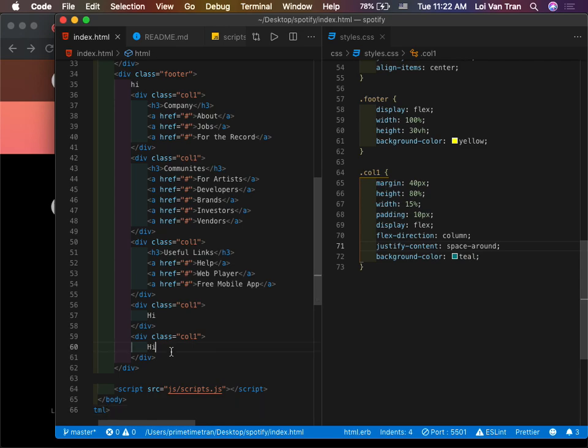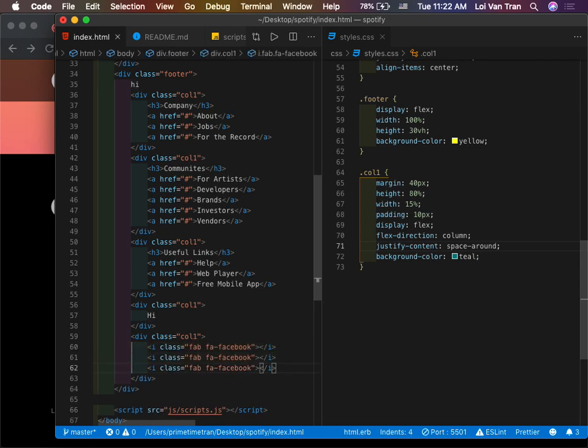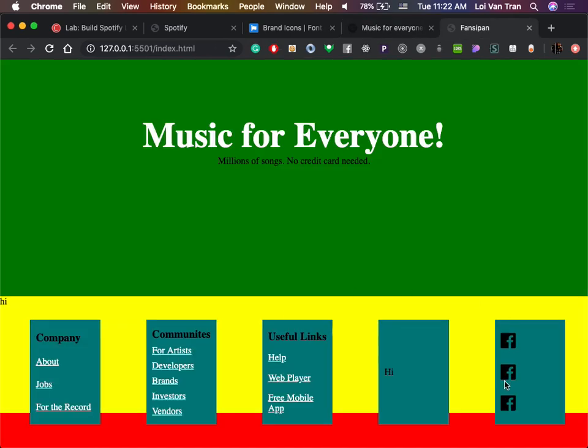We'll go down to our last column, we'll paste it, and we'll move down, 1, 2. So I expect to see 3 icons. Nice. So we do in fact have 3 icons. There are many, many different ways that we can target this. We could target it based on its index, right? We can say the 5th column.